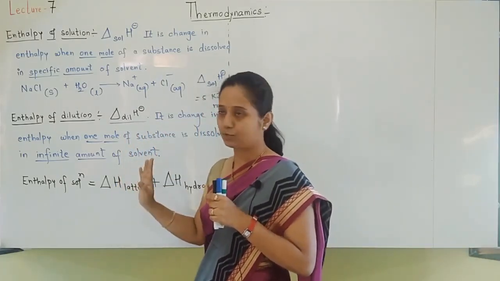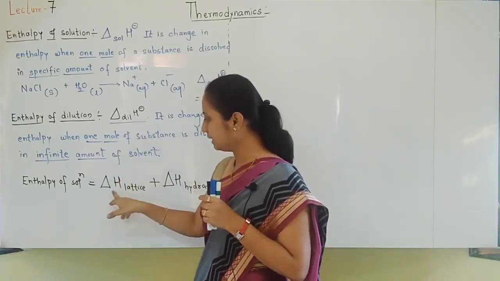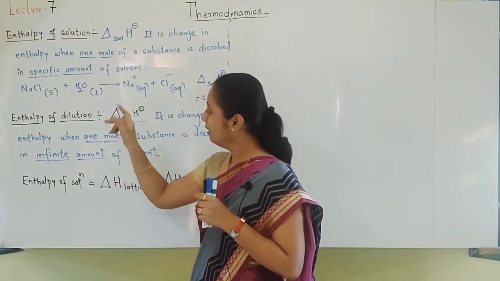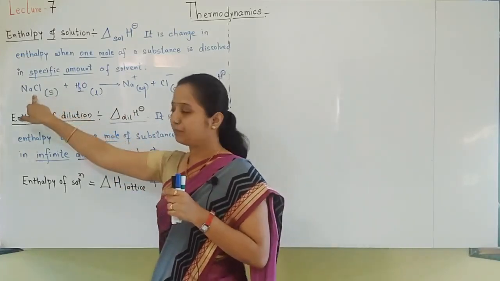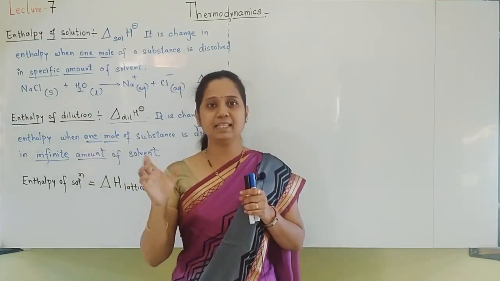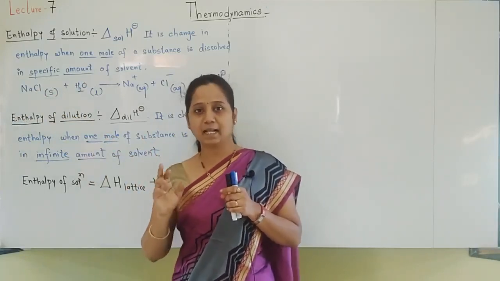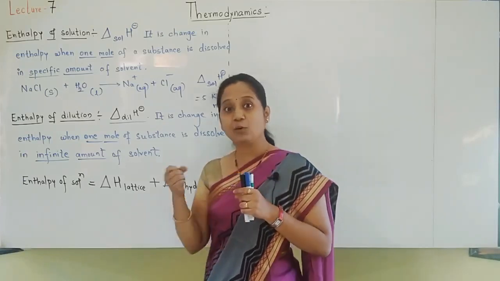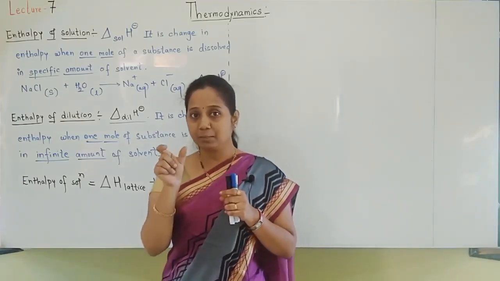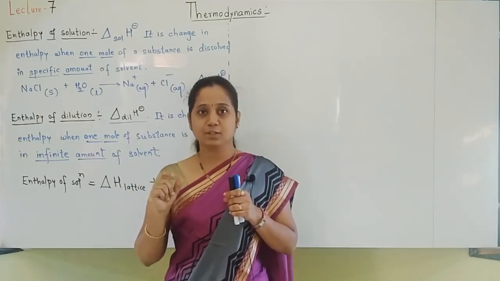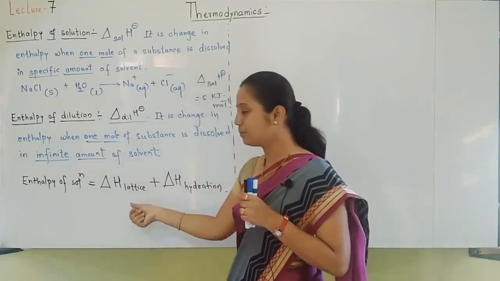Understand the terms, students. So what is lattice enthalpy? It is the amount of energy required to break an ionic solid like NaCl into its ions in gaseous state. Here energy is required because that ionic compound has to be broken down into its ions in gaseous state, so these values are always positive.